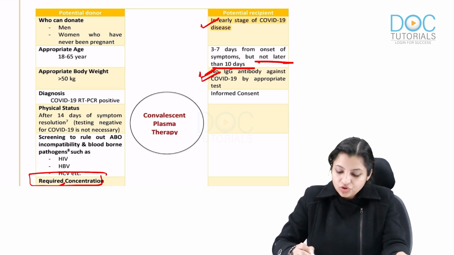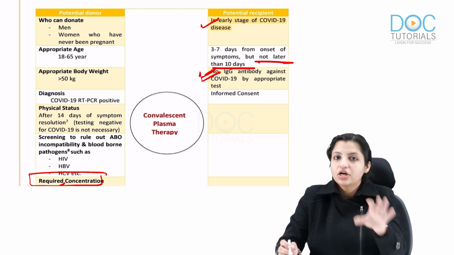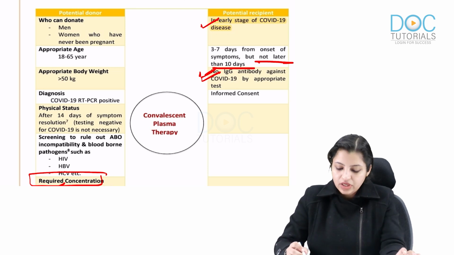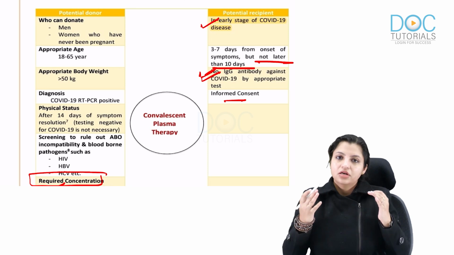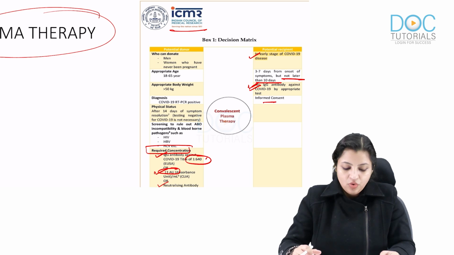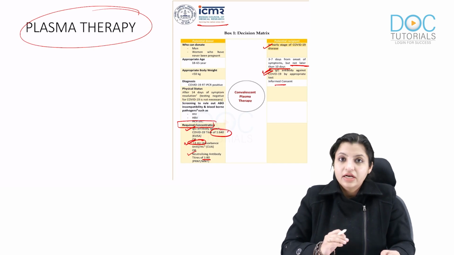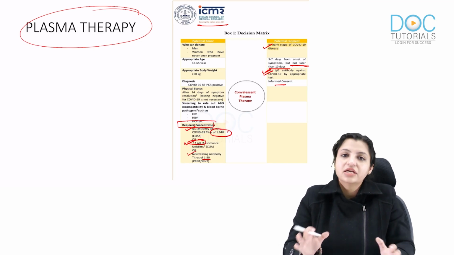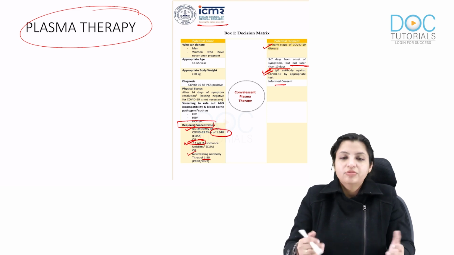And this person should not have any antibody. It should not have any antibody. That's another point. Okay, and of course you should take a consent. So these guidelines were given by ICMR, which you should follow. Okay, so that's the criteria for plasmapheresis in COVID patients, and you should be knowing this.